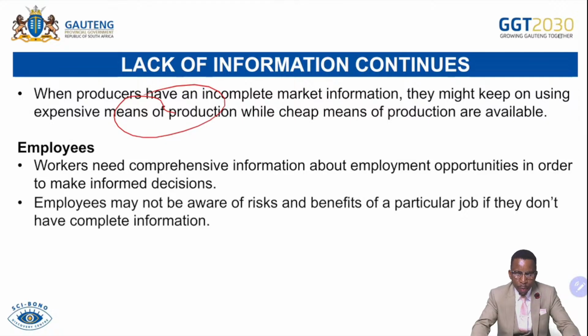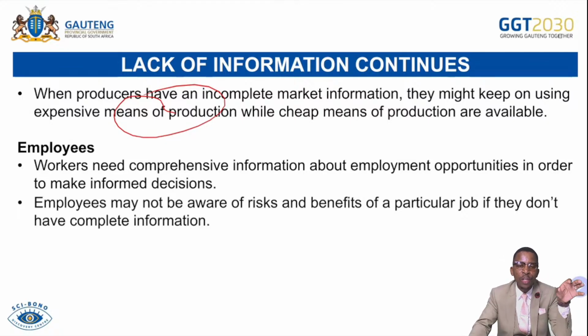Employees may not be aware of the risks and benefits of a particular job if they do not have complete information. Remember, some jobs have some risk. Some jobs have some benefits. So it is important for you as an employee to obtain adequate information on those factors before you commit to the job. Because should you have incomplete information, you will find yourself being inefficient in production. For instance, you want to be maybe a firefighter. In that situation, you must know that the job is risky.